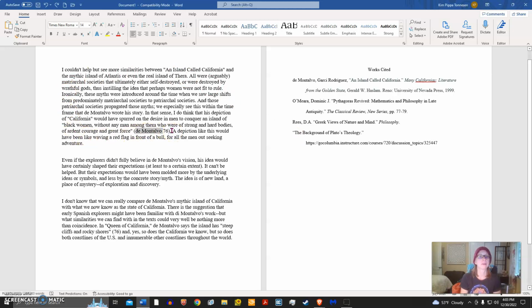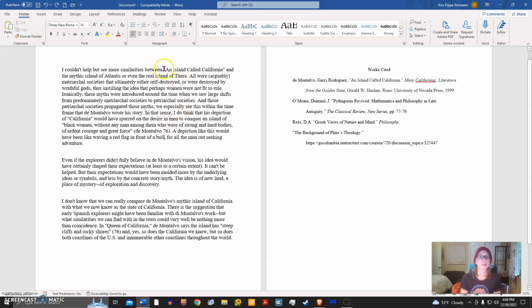Here we have a quote by de Montalvo. He's the first person on our list. And you can see in the text that he has not been introduced beforehand. So if the author has not been introduced, it's proper to put his last name and page number in the citation to indicate who is speaking. Notice there's no comma between his last name and the page number, and there's no P or page indicator before the number. It's just the number itself.